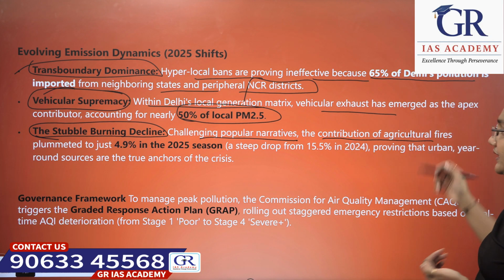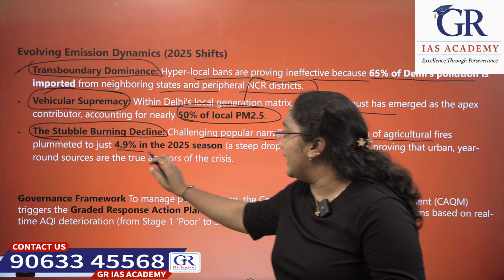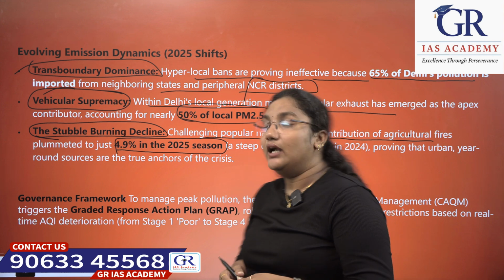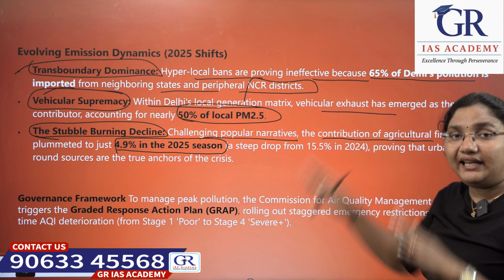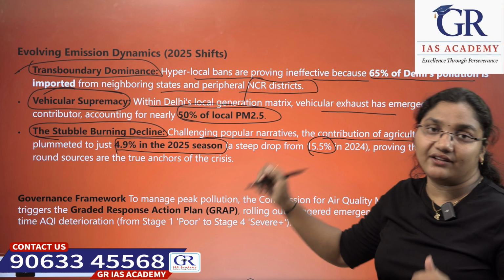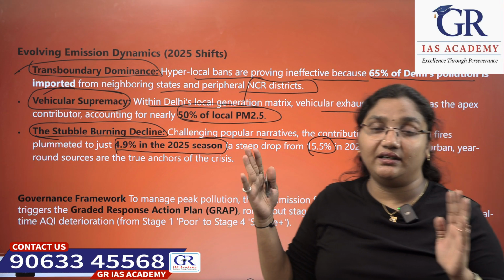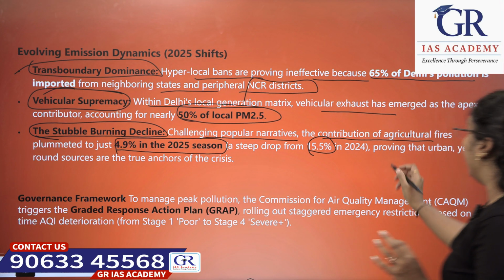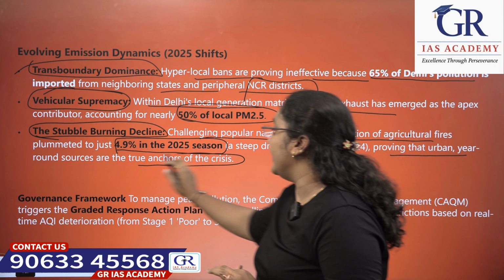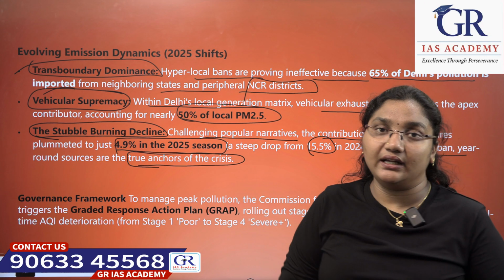The contribution of agricultural fires plummeted to just 4.9% in the 2025 season, a steep drop from 15.5%. Imagine such a drastic drop. This proves that urban year-round sources are the true anchors of the crisis.